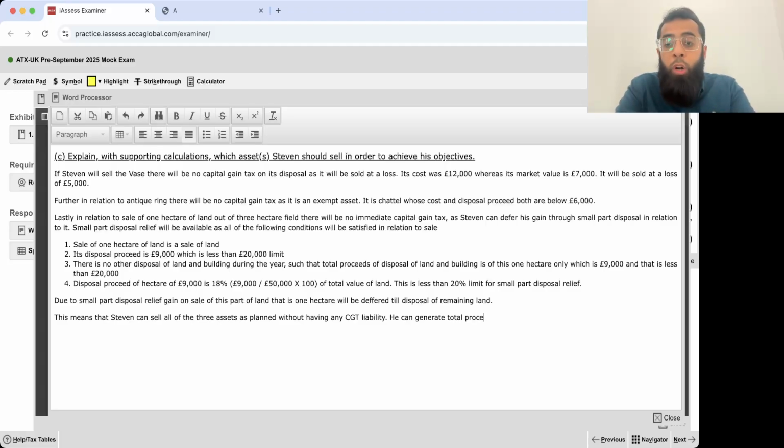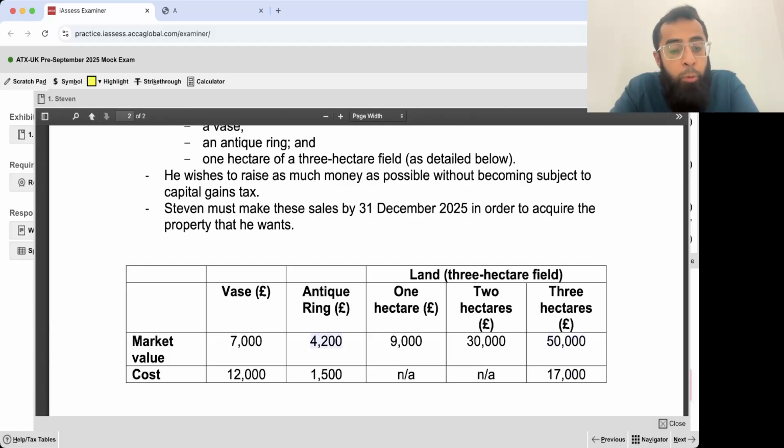He can generate total proceeds of how much? 7,000 pounds from the vase, because the market value of the vase was 7,000. Then from the ring 4,200, and from 1 hectare 9,000.